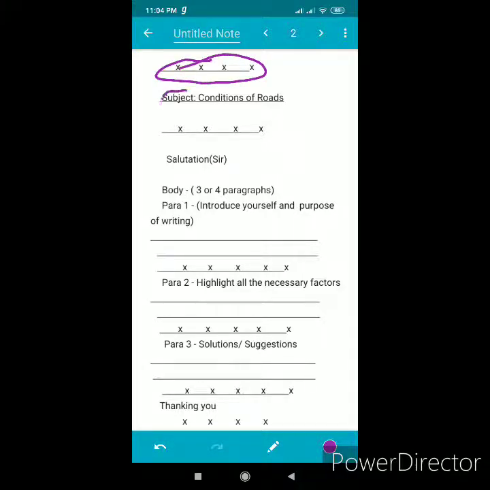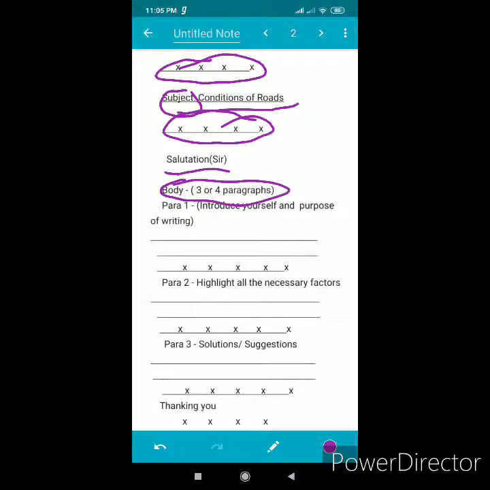Then you have to write the subject. Subject can be any. You will find the subject in the question itself. It can be conditions of road. It can be child labor or anything else. You have to write the same subject and you have to underline the subject. After that, again you have to leave one line. Then we move to salutation. Salutation, it can be sir or ma'am. After salutation, again you have to leave one line, and then you have to write the body of the letter.